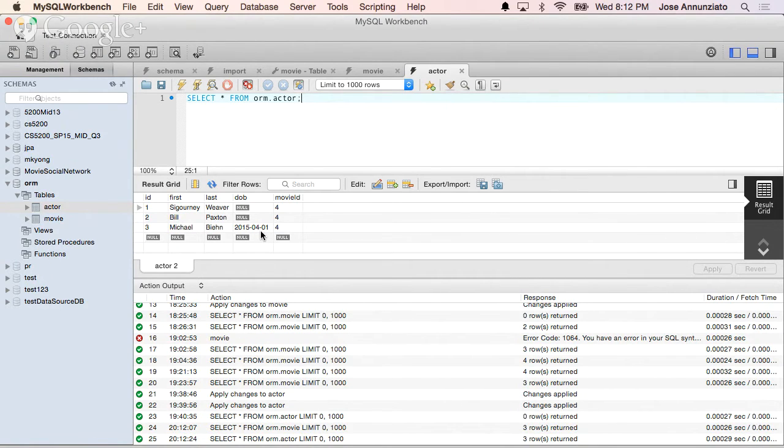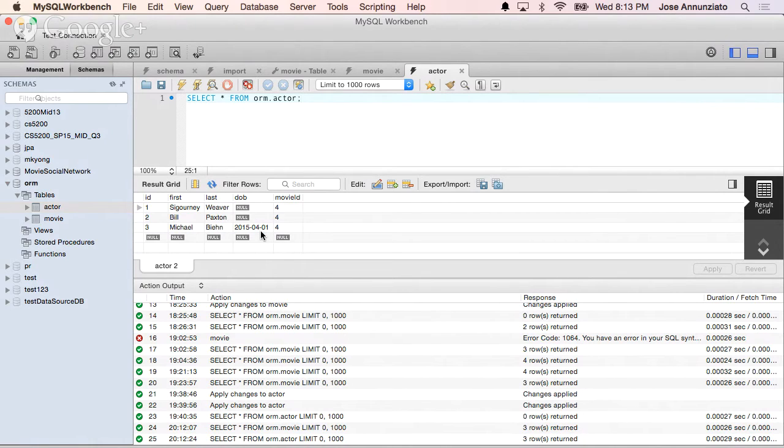You can also create an actor DAO, obviously, right? If you want to be able to access the actors, all the actors, regardless of what movie they participate on, right? Which makes sense. And you can go the other way around. You can say, I want to retrieve the actor, and I want it to tell me what movie he acted in. Okay, obviously this is one-to-many.